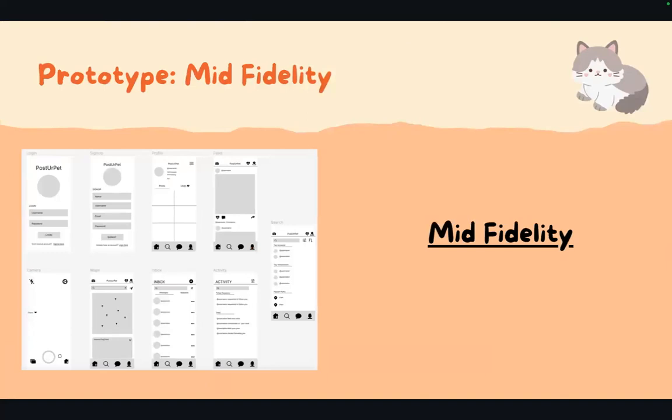This is an image of our mid-fidelity prototype, which is the first functional prototype that we created on Figma. Shows all the same pages, so login, sign up, etc. And this just shows how we wanted the actual layout to be, including the icons, all the shapes, and all that. And there's a link to that as well.